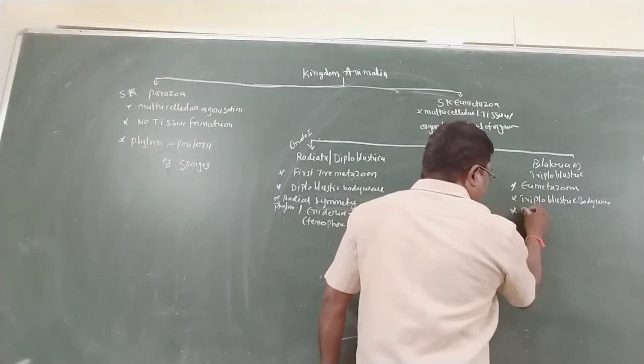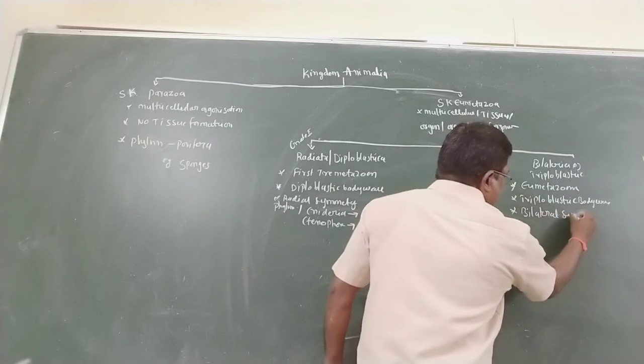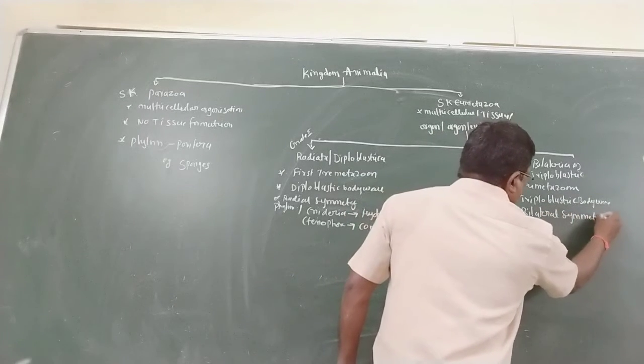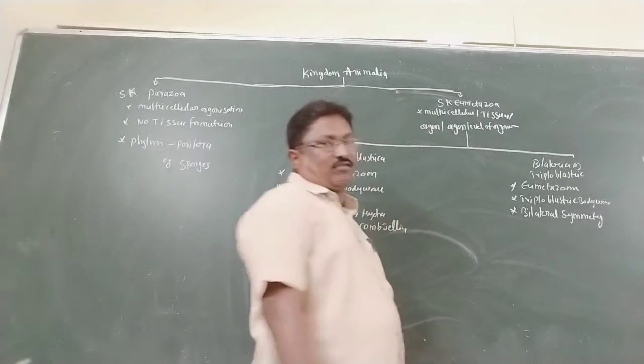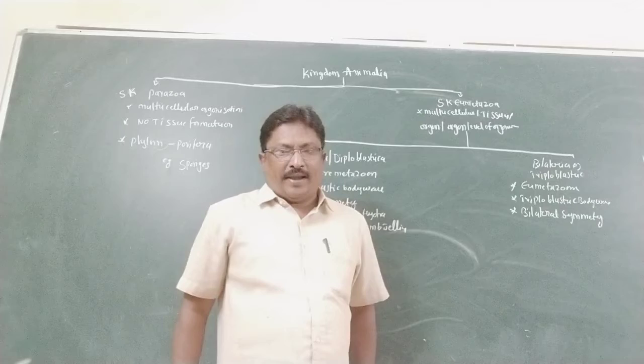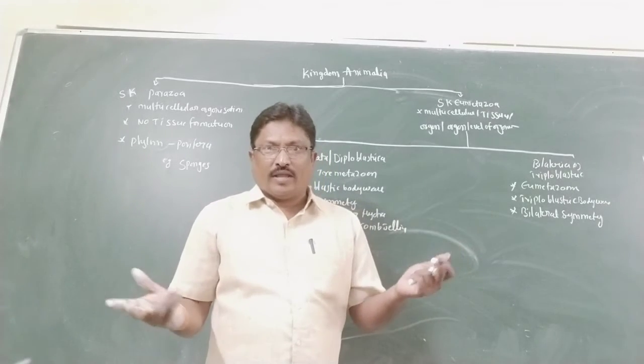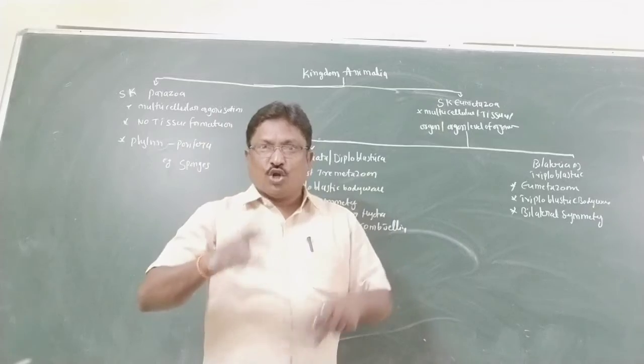Symmetry is bilateral symmetry. So these are the most important characters of Bilateria. This Bilateria is again divided into two divisions.